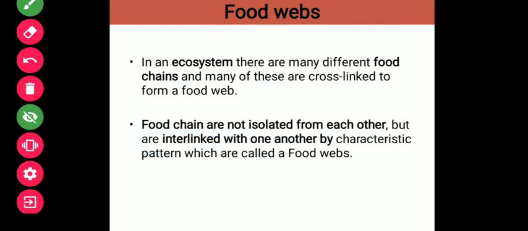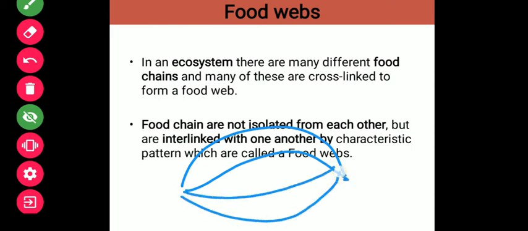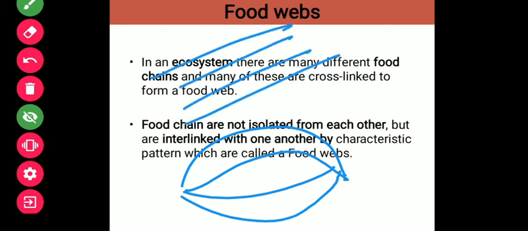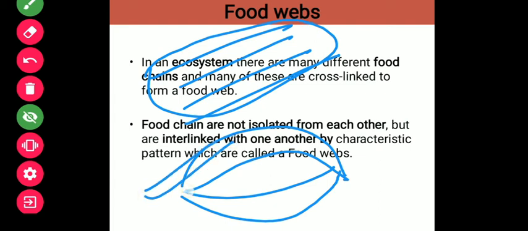So let me explain with a rough diagram. If I'm telling you many chains are involved, it doesn't mean that there is one chain, two, three. It's not like this. It will be like this: one chain, second chain, third, fourth. So what you noticed in the previous diagram and this, see here again I'm drawing. Here all the chains are in a parallel manner, but what you can see here is that the primary producer will be the same, which is taken as food or energy by different organisms.